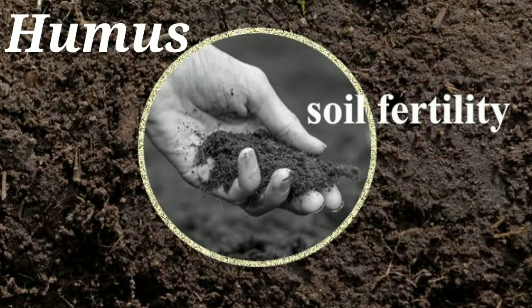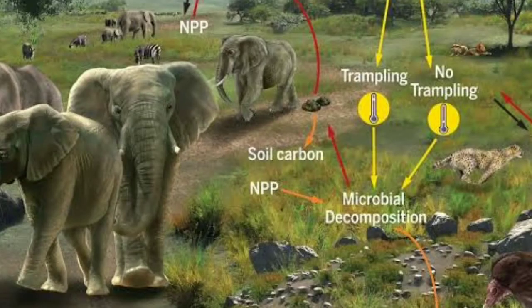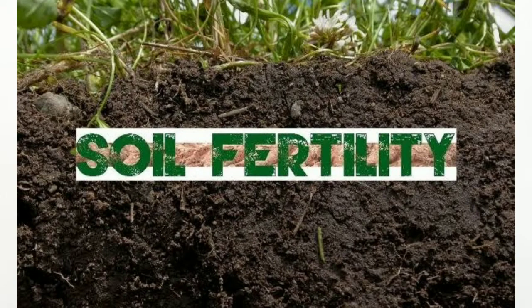And in turn, when this organic matter is added to the soil or to the rock pieces, it leads to the formation of humus, which decides the fertility of the soil. So in this manner, plants, animals and microorganisms play a very important role in the formation of soil as well as in determining the fertility of soil.